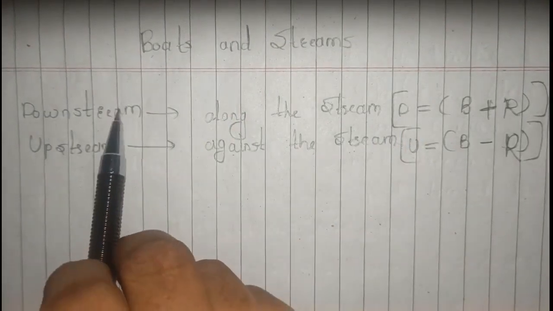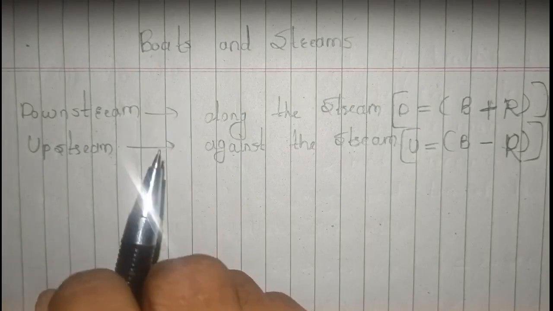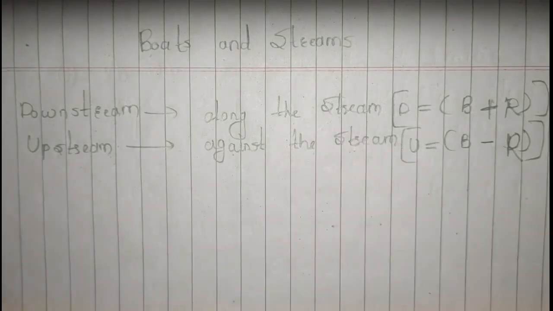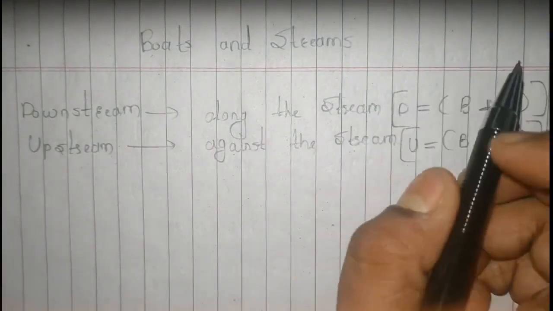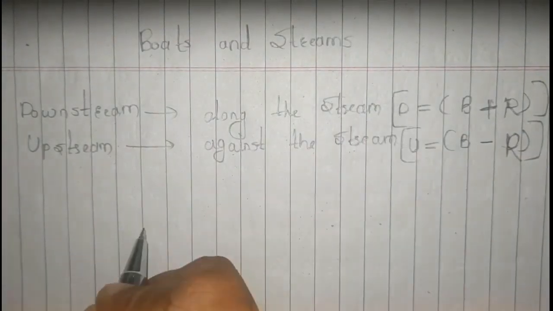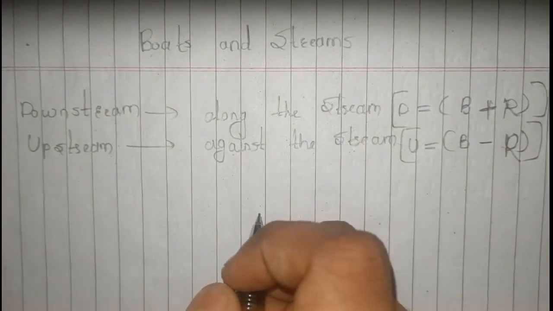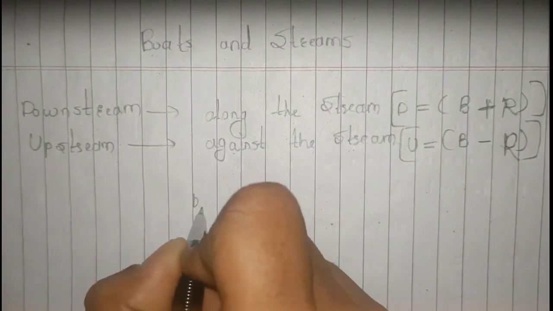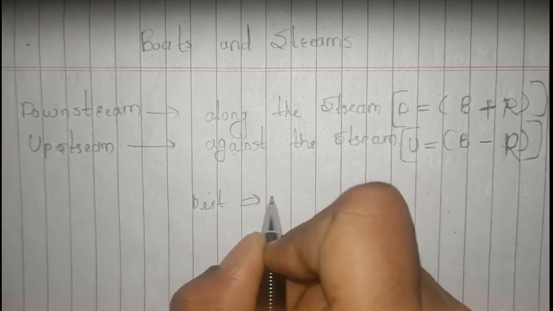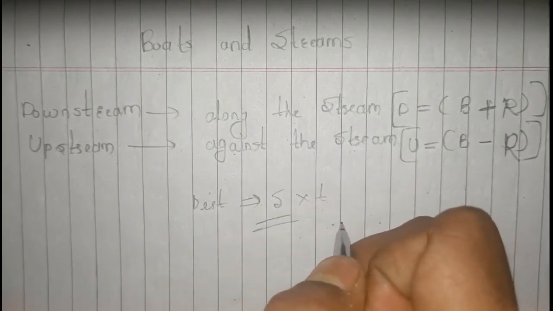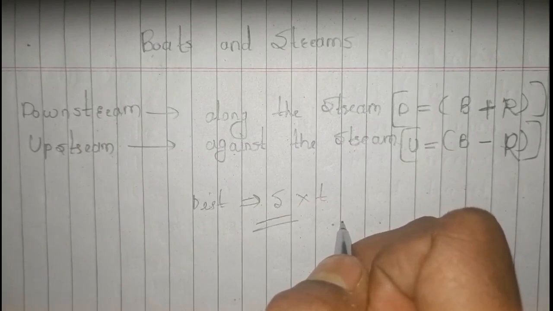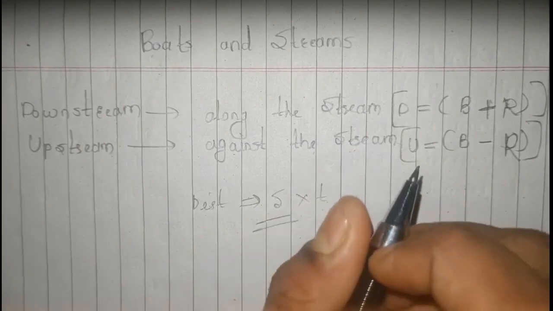And what would happen when you're moving downstream along the stream? Definitely your speed will get increased, right? And when we are moving against the stream, your speed will get decreased. So we have to consider cumulative speed. We cannot simply consider, for example, when we say distance is equal to speed into time, here what we consider as speed is usually simply speed. For example, if a man is walking at a certain speed, that would be our speed.